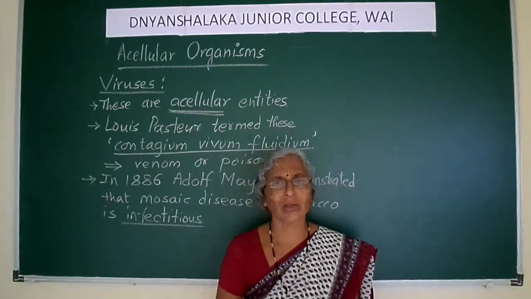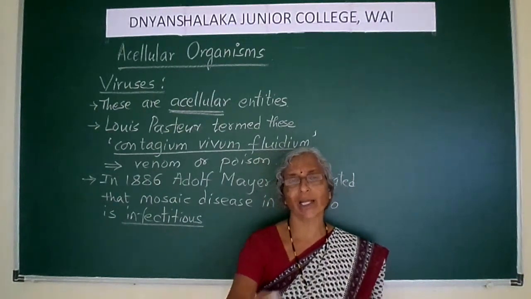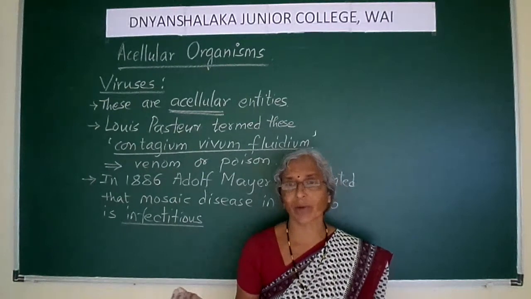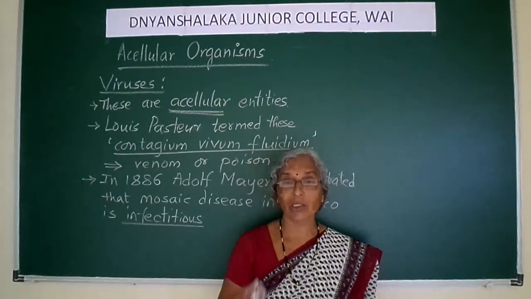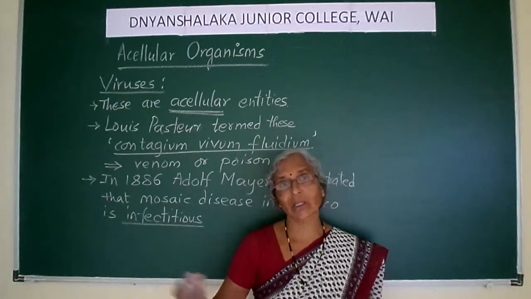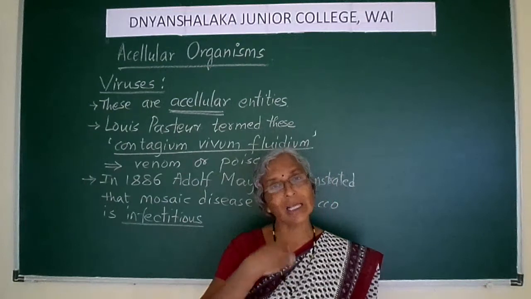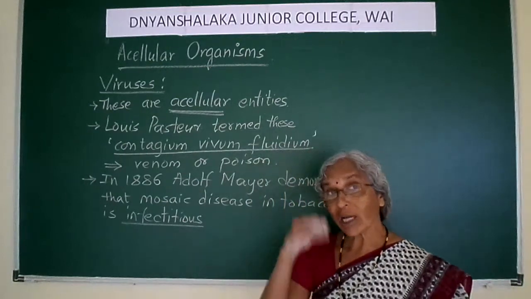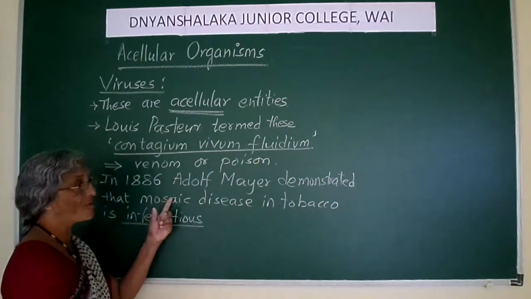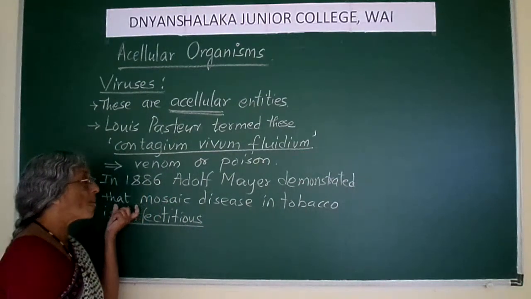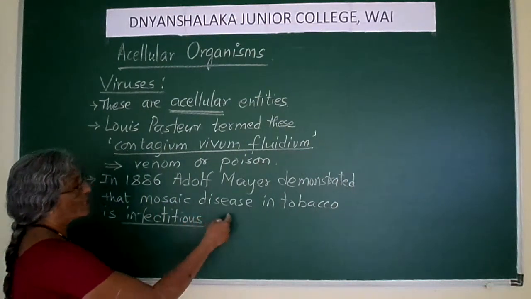And that is what the coronavirus we are now talking about is. Why do we have to quarantine or keep persons suffering from corona disease in isolation? Because by coming in contact with them, the healthy person also will get the corona disease. This is called infectious nature. And such infectious nature was first demonstrated by Adolf Meyer in the tobacco mosaic disease. In which disease? Tobacco mosaic disease.